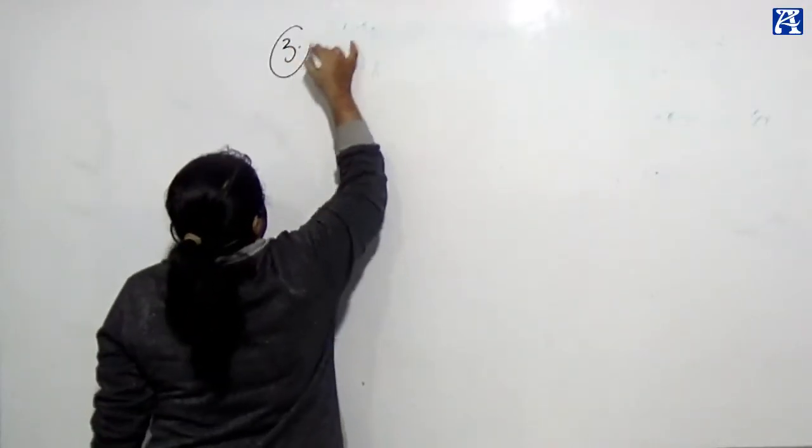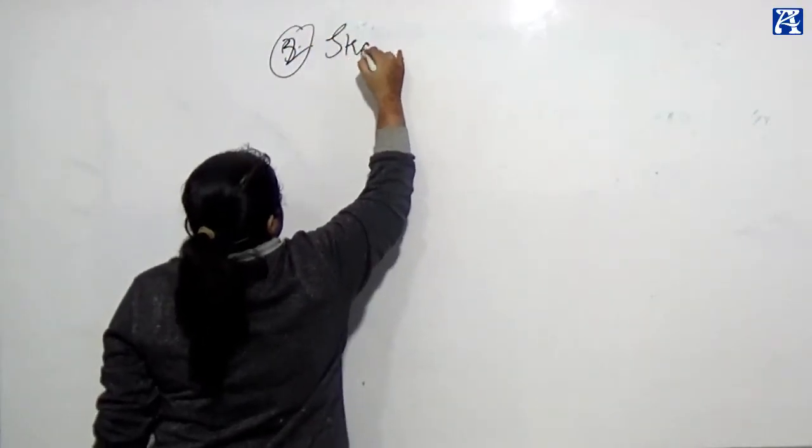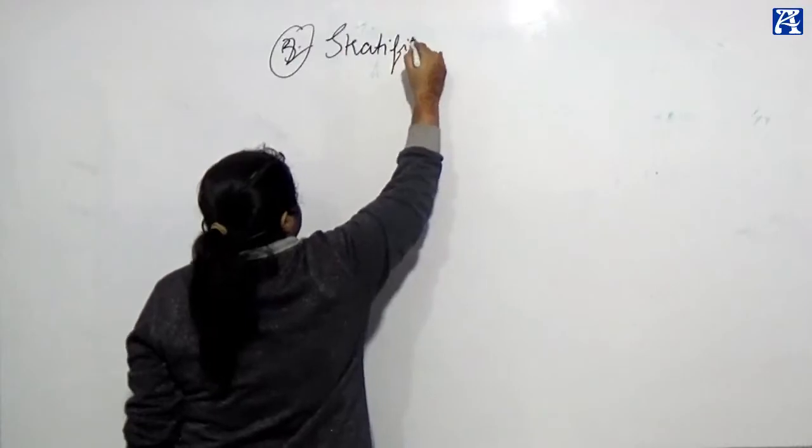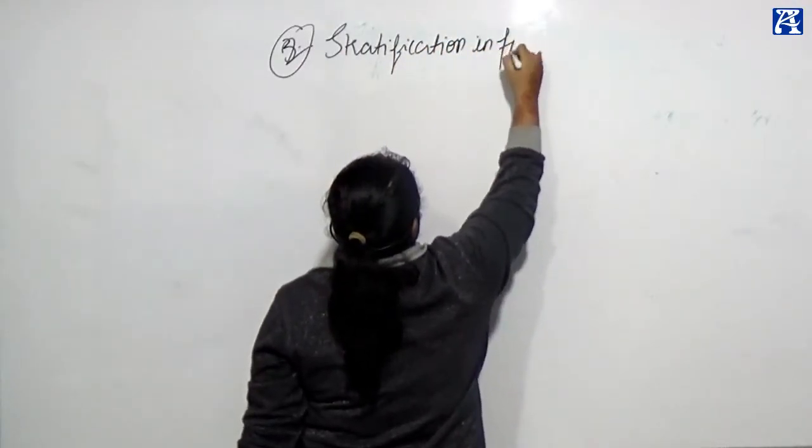stratification. I've told you stratification in lake. Now we are seeing stratification in forest.